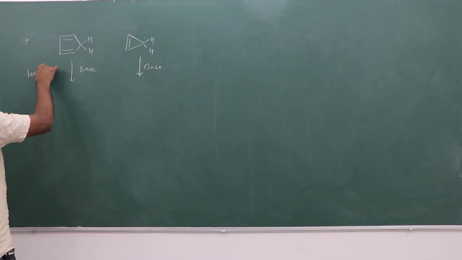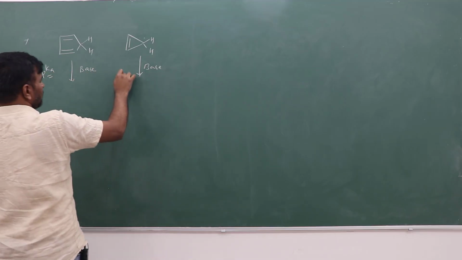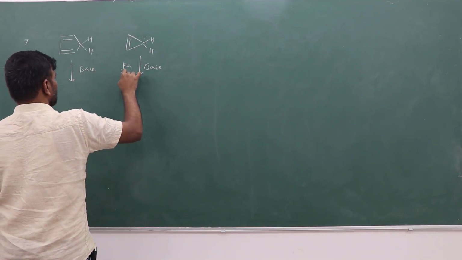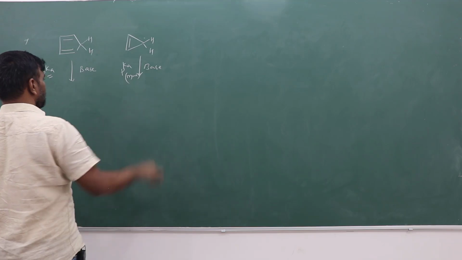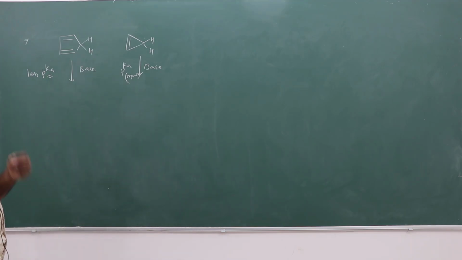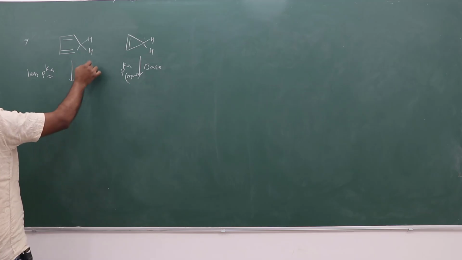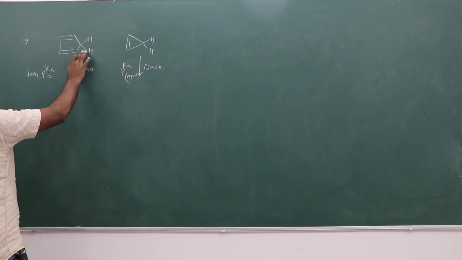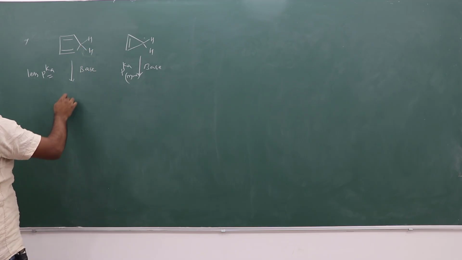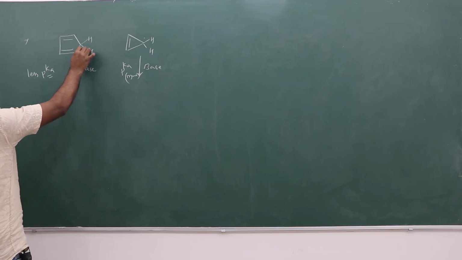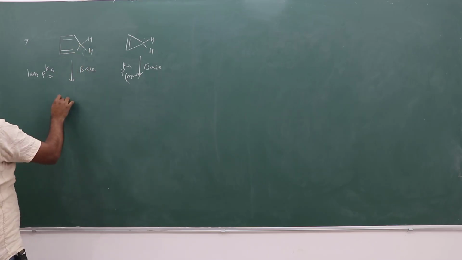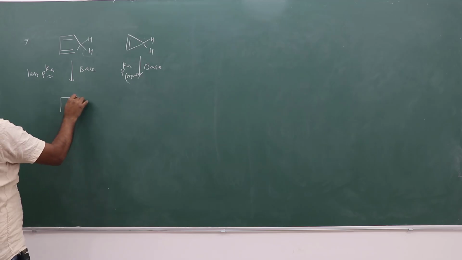Less pKa value and more pKa value, or larger pKa. Which one is more acidic? Which one is more acidic in presence of base? If it is losing H plus ion, so what will happen? Losing H plus ion, so here a negative charge will be there. When a negative charge is there, what will happen?